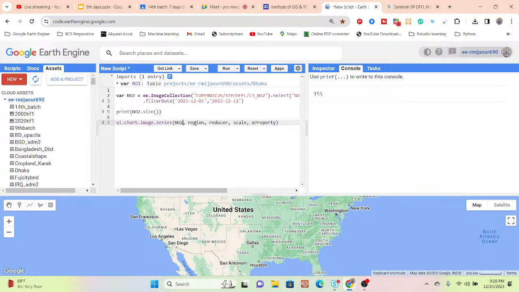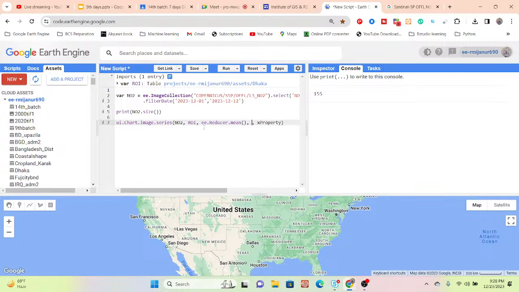Region. This time, what is your boundary? I want to make the time series chart for Dhaka city, and Dhaka city is already stored in the variable ROI. Just put the ROI here. Reducer. This time I want to check the average density of nitrogen dioxide. Use ee.Reducer.mean. Then scale.